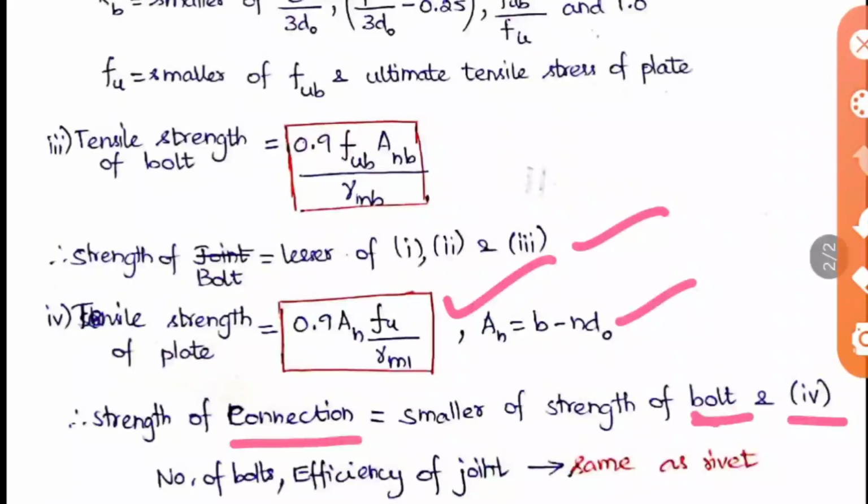Okay, then the other two terms, number of bolts and the efficiency of joint, both are important. This is the same formula that we studied there, the same thing only. The number of bolts is nothing but the axial load or the factored load divided by the strength of one bolt. Okay, so the load divided by the strength will give you the number of bolts. And the efficiency of joint is nothing but the ratio of the design strength of the connection to the design strength of the solid plate. So this is also the same thing as in the rivet. Into 100 you should multiply for the efficiency. So just compare all the factors for both rivet and bolt, so that it will be easy for you to remember all the formulas.